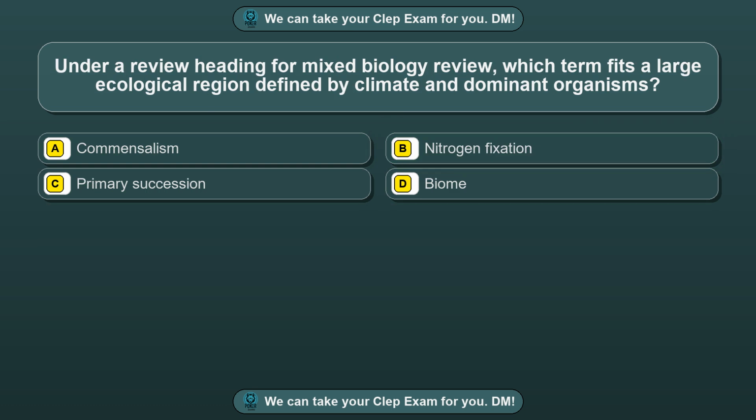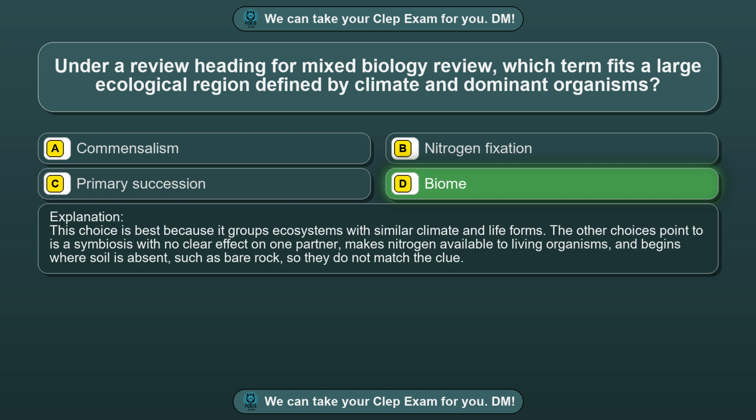Question 64. Under a review heading for mixed biology review, which term fits a large ecological region defined by climate and dominant organisms? Option A, commensalism. Option B, nitrogen fixation. Option C, primary succession. Option D, biome. The correct answer is option D, biome. This choice is best because it groups ecosystems with similar climate and life forms.